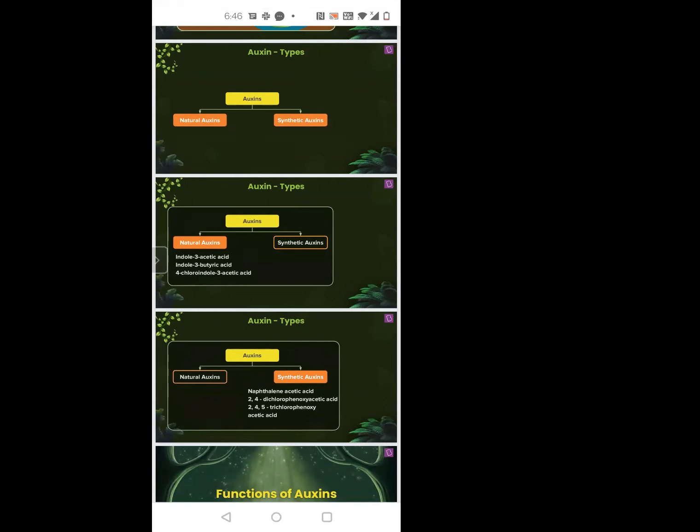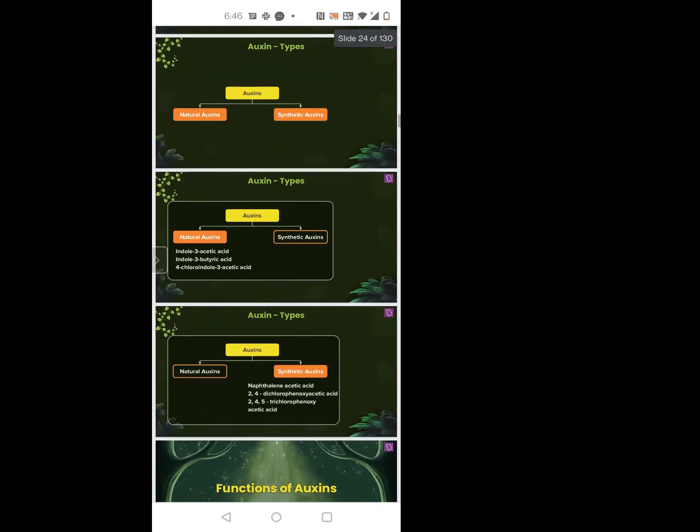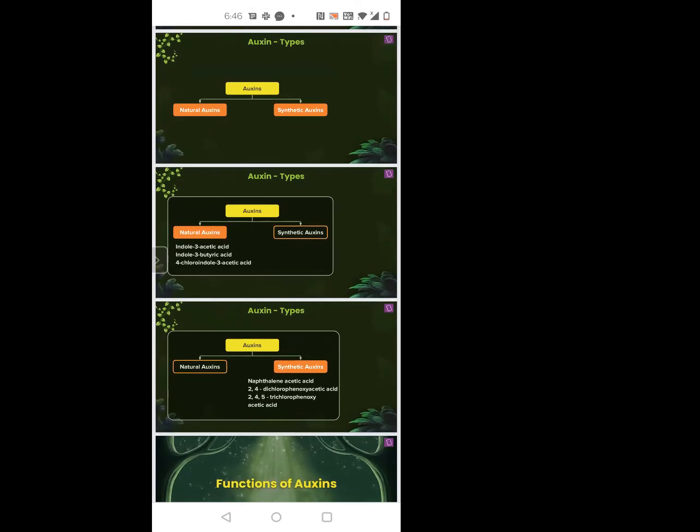You have natural auxin and synthetic auxin. As I said, the examples are important. When I say important, please make sure you're learning this. I'll send you the examples PPT after class. The examples are very important. This particular example here is important, is what I'm saying.